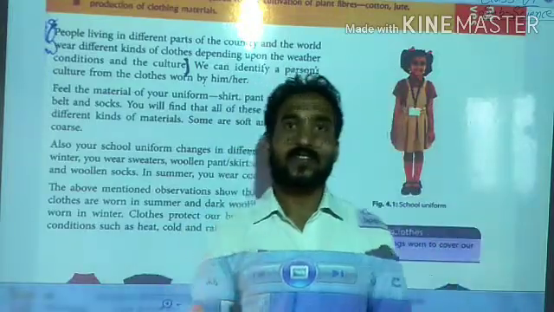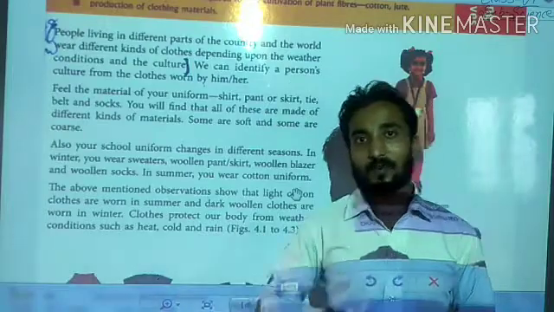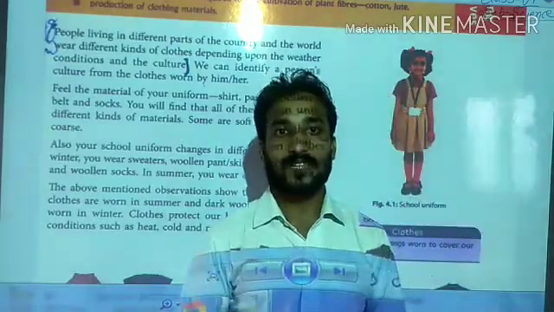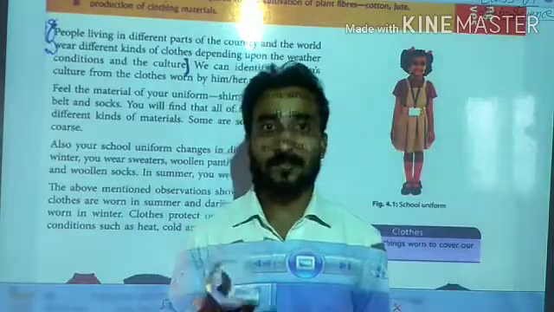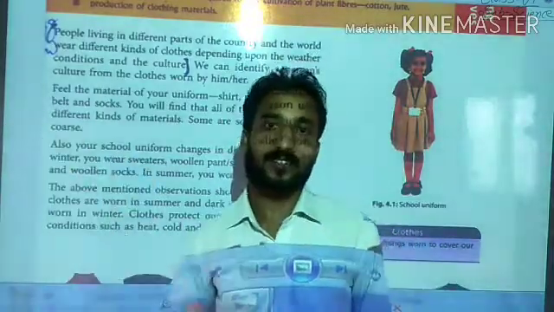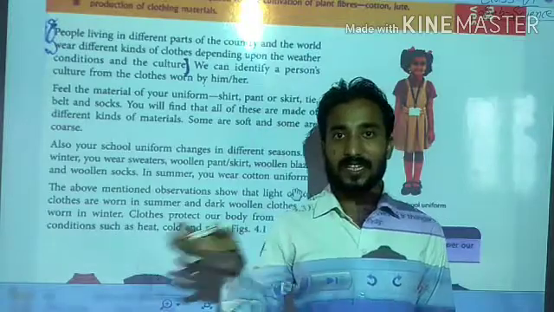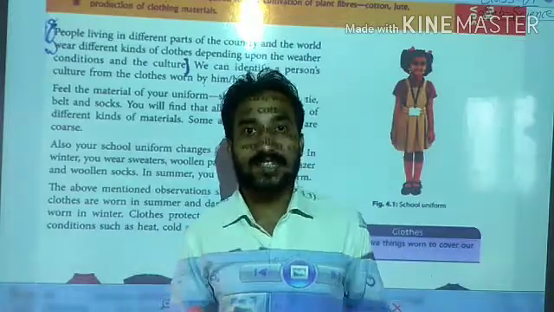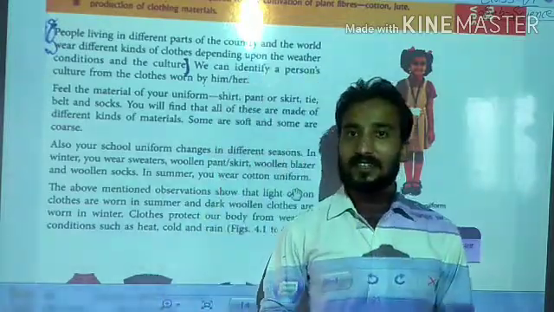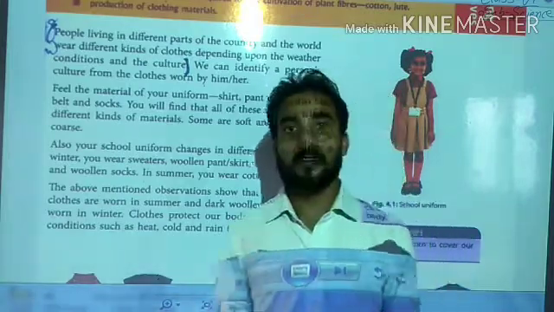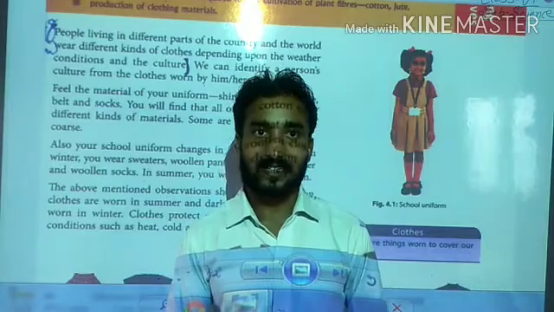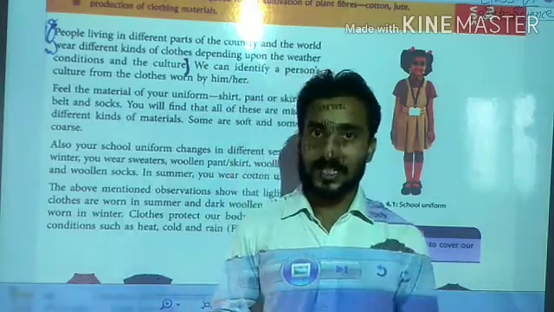Why? So that we can get protection from climatical conditions: heat, cold, dust, sometimes insects. There are many different regions. That's why we are using cloths.